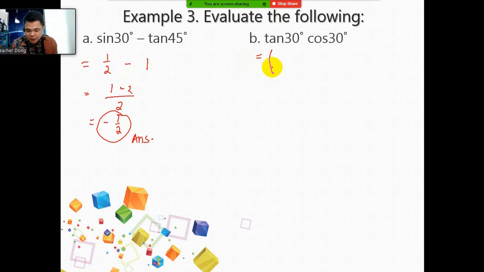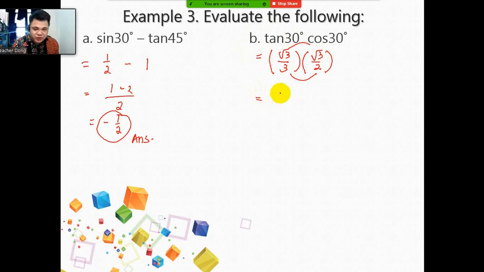First, get the value of tangent 30 degrees. Tangent 30 degrees is square root of 3 over 3 in the table. And then cosine 30 degrees is square root of 3 over 2. Since this is multiplication, just multiply the numerators and denominators. Square root of 3 times square root of 3 is 3. Then 3 times 2 is 6.